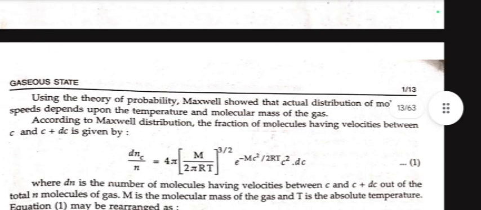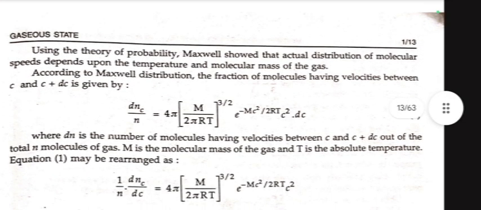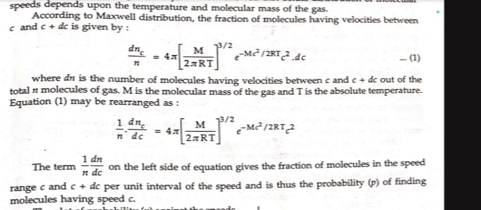Using the theory of probability, Maxwell showed that the actual distribution of molecular speed depends upon the temperature and molecular mass of the gas. According to Maxwell distribution, the fraction of molecules having velocities between c and c plus dc is given by dn_c/n equal to 4π (M/2πRT)^(3/2) e^(−Mc²/2RT) c² dc, where dn is the number of molecules having velocity between c and c plus dc out of the total n molecules of gas, M is the molecular mass of the gas, and T is the absolute temperature.